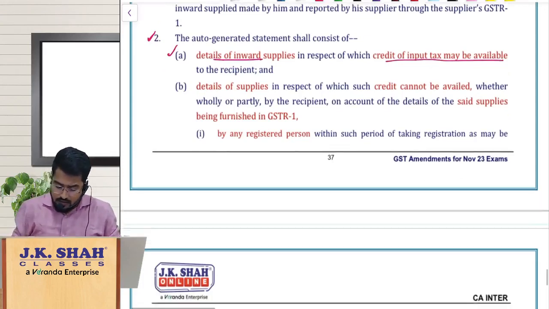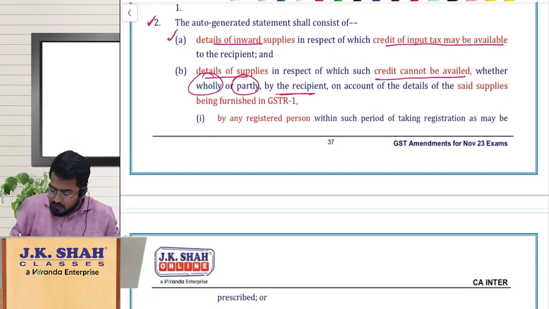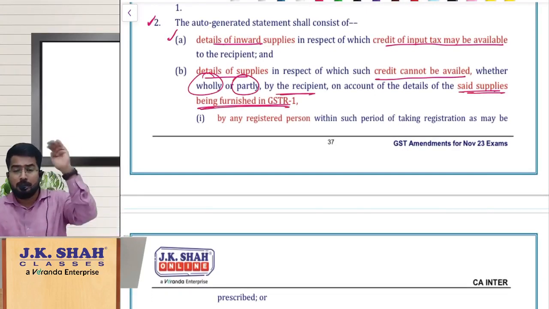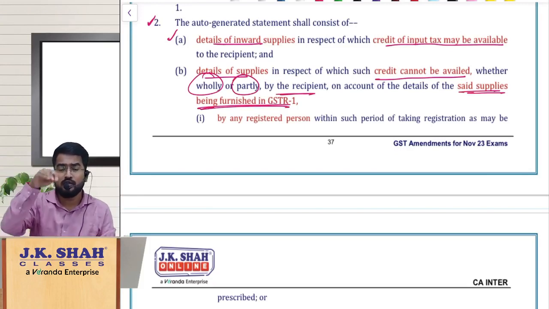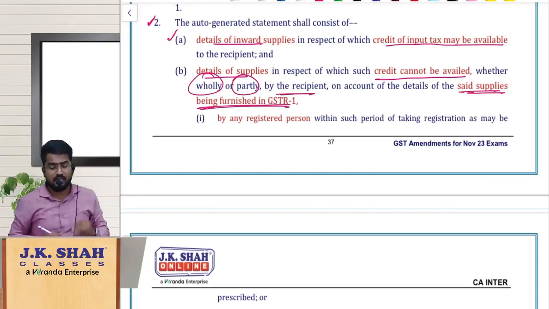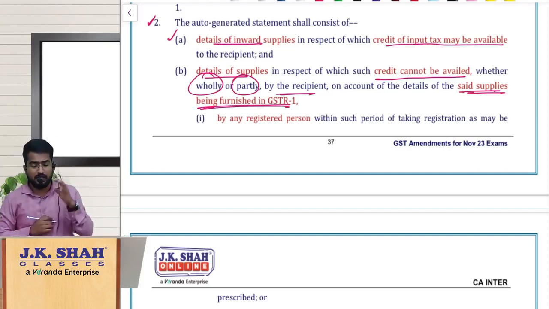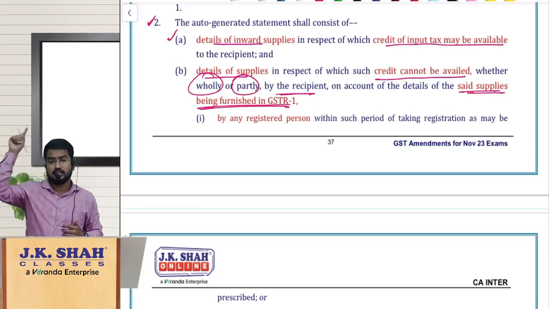But whatever the details of supplies for which credit cannot be availed wholly or partly by the recipient, because such supplies are being furnished in GSTR 1 by a registered person, like that they have given some conditions. That means they are trying to say that even though your inward supplies are reflected in GSTR 2B, they have been reflected because of a person filing GSTR 1.